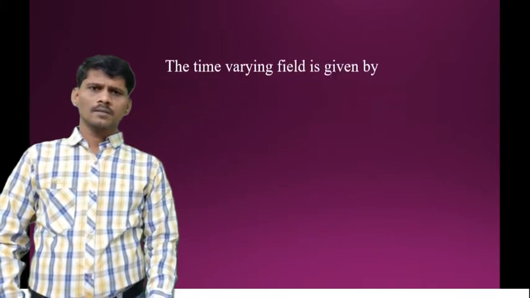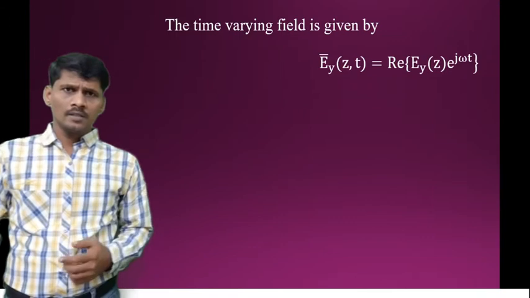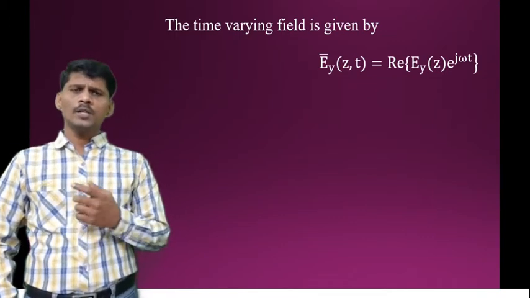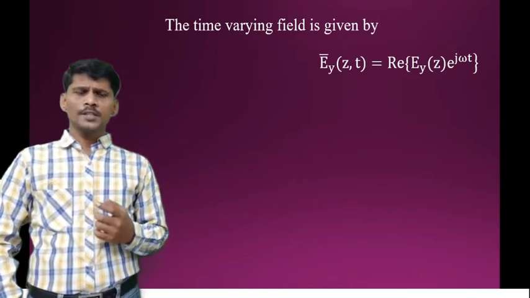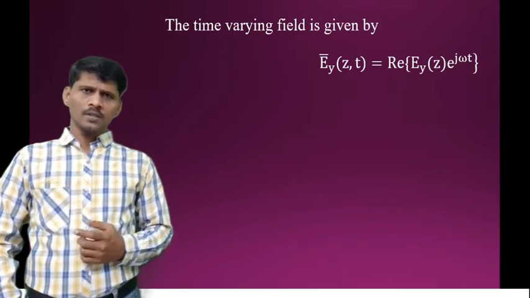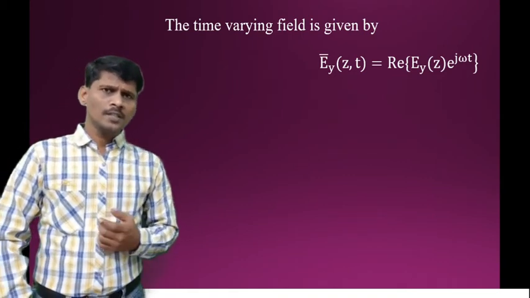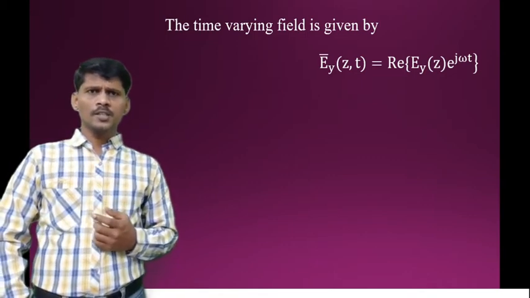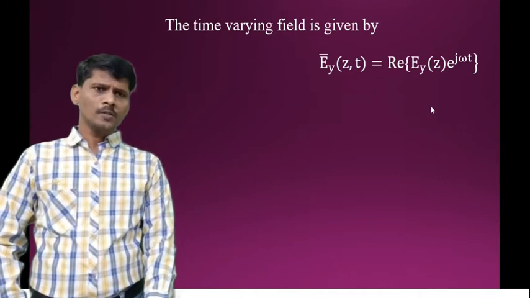For time varying fields, the electric field intensity is given by Ey bar of z comma t is equal to real part of Ey of z into e power j omega t. So what is the general solution of the equation? Ey of z is a1 into e power minus j beta z plus a2 into e power j beta z. Substitute Ey of z value into this equation.